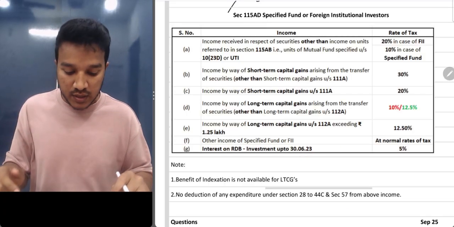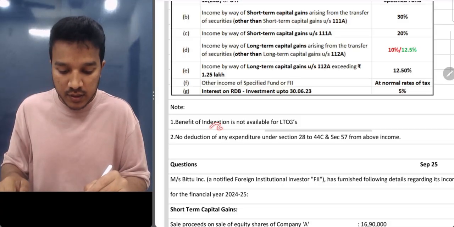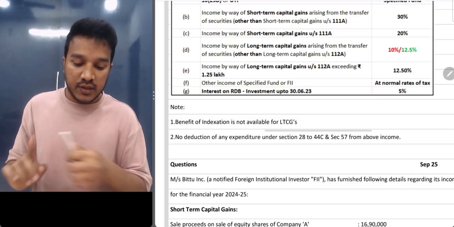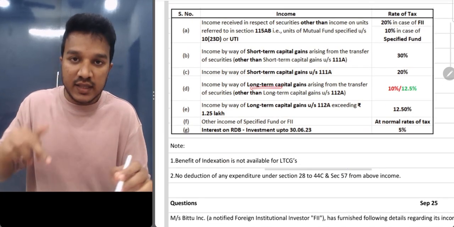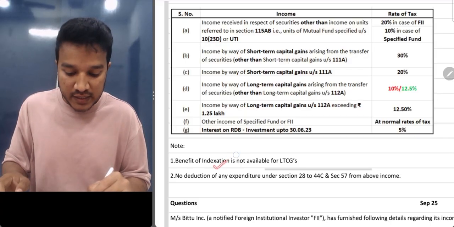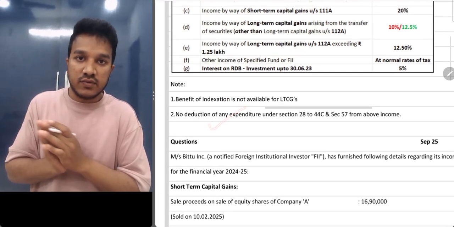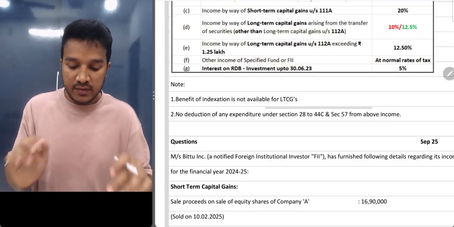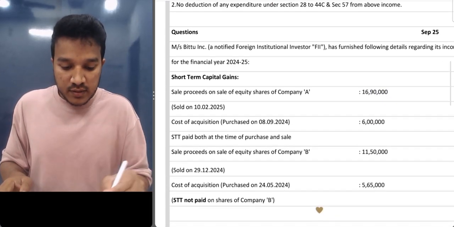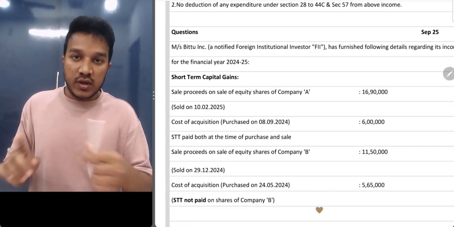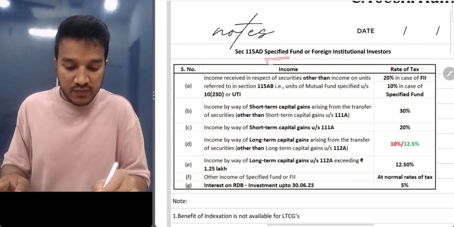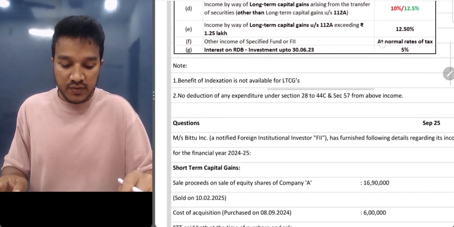Okay, now let's do the question. Before the question, remember there is no indexation benefit. ये जो long-term capital gains है ना, other than 112A, there you will not get any indexation benefit under 115AD, first point, and then you will not get any deduction for any other expenditure also. Clear? So let's see, this one is applicable for foreign institutional investors and specified funds only. Okay, the section is applicable for this too.